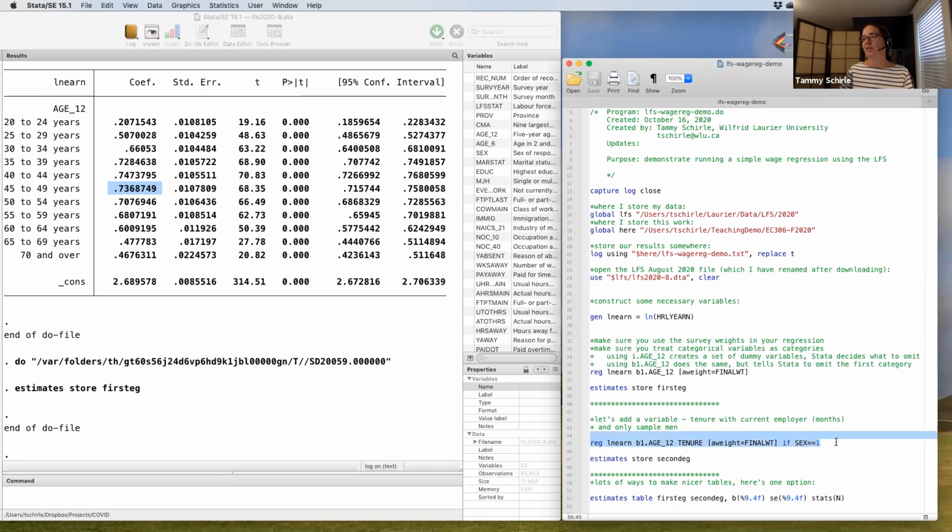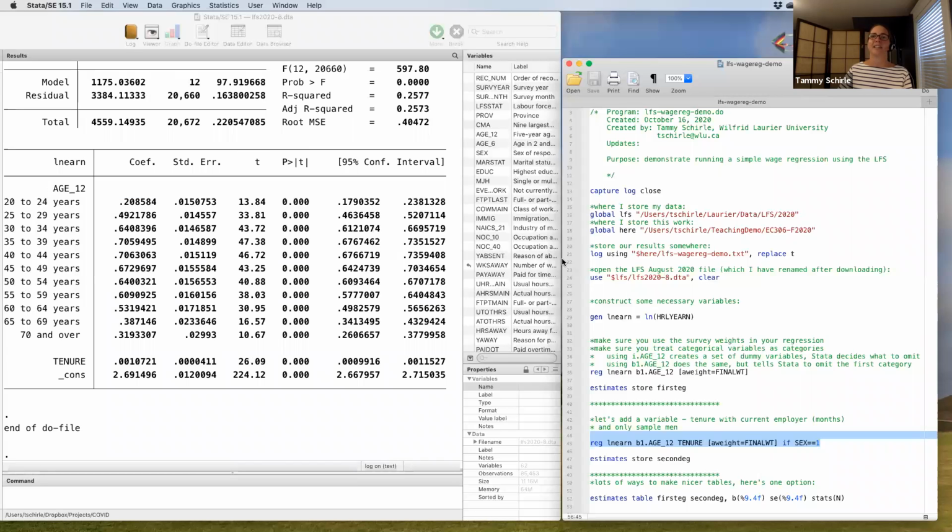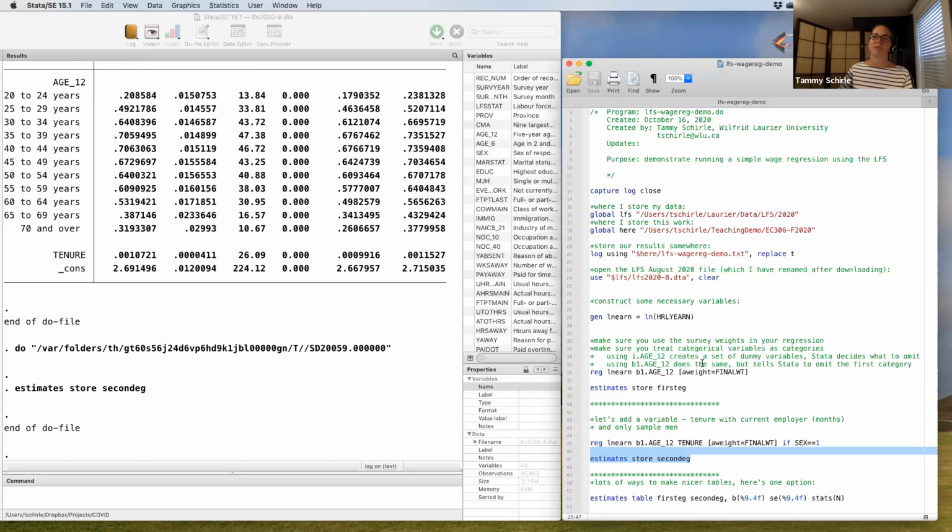So here I'm going to run a regression where I have those age indicators again, but I also include a variable for your tenure at your current job. And over here, I'm going to say, well, only take the sample of people who are men. That's sex equal to 1 in the Labour Force Survey. So that gets me another regression. And I'm going to store those estimates away in Stata's memory as well.